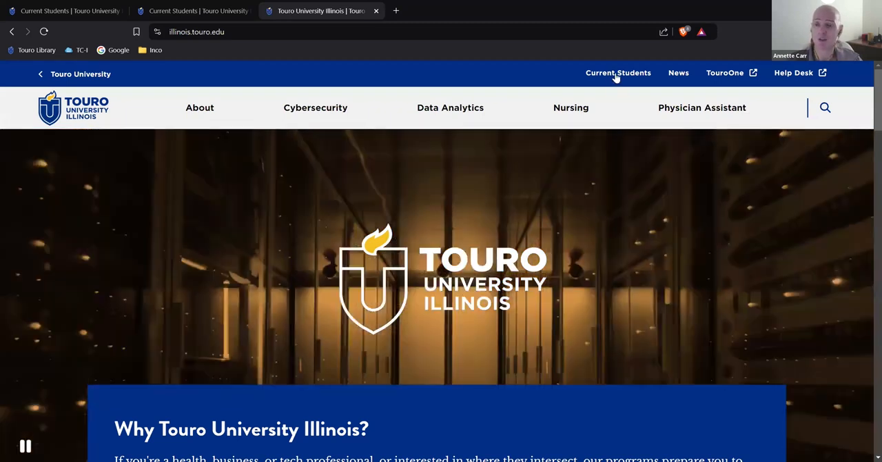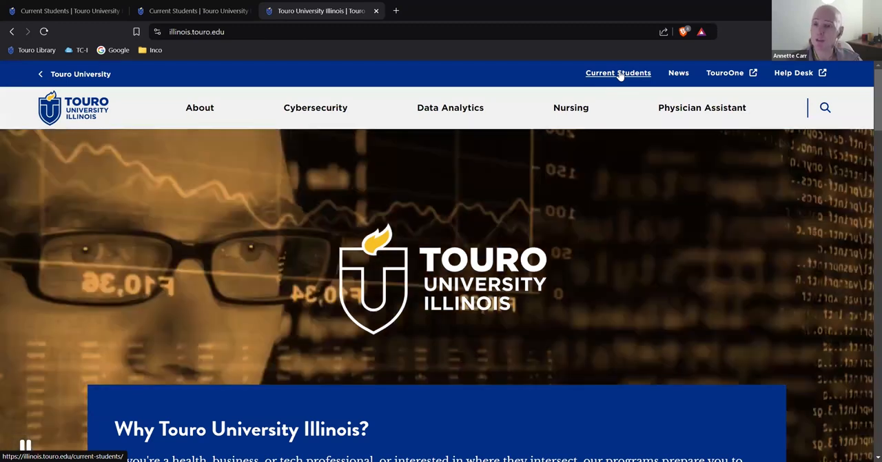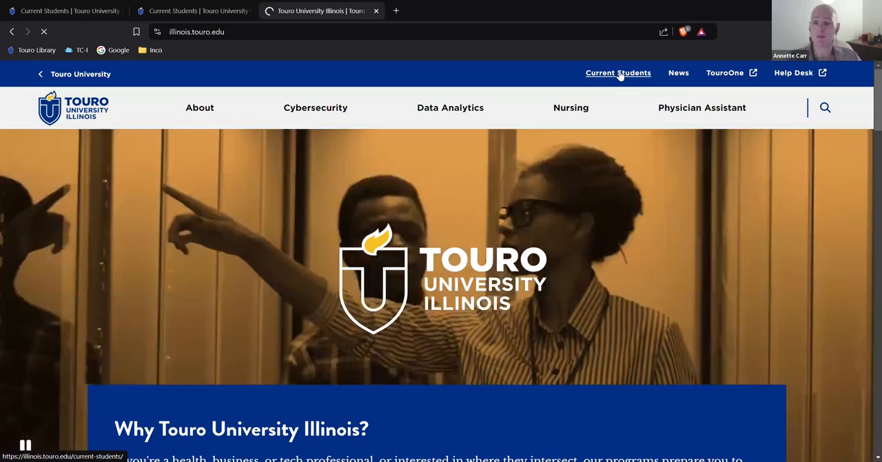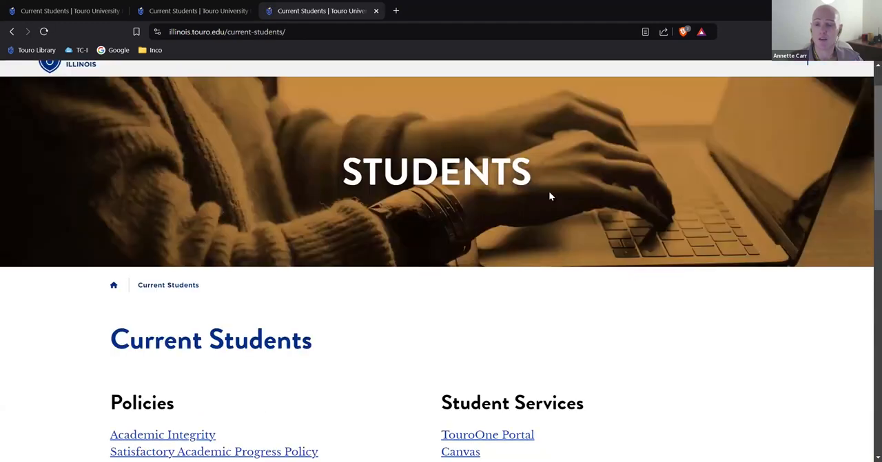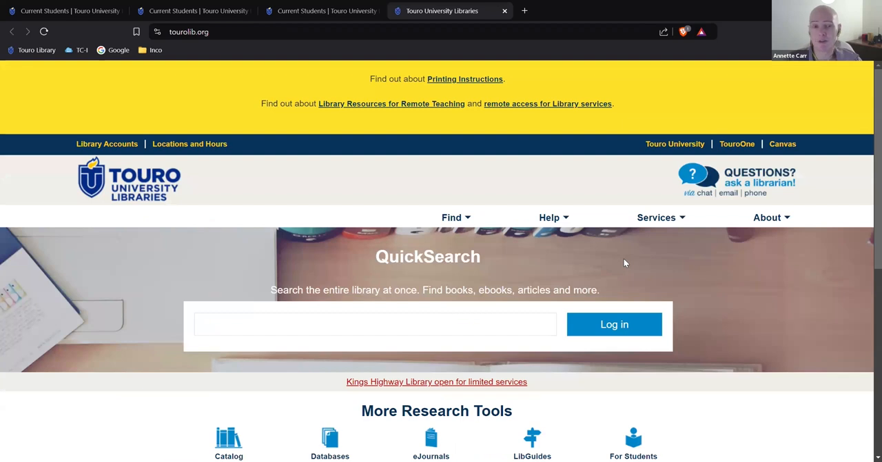What you're going to do is go to the top here in the upper right-hand corner. You're going to see current students. Click on current students. And to find the library, we're right here under student services. You're going to find library down here. Click on the library, and this is going to take you to the Touro library homepage for New York.